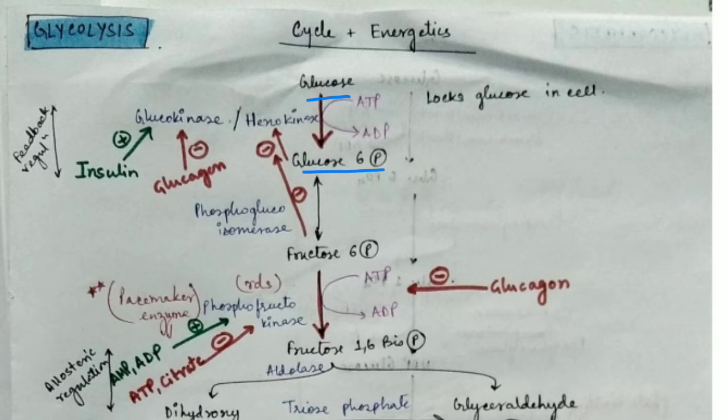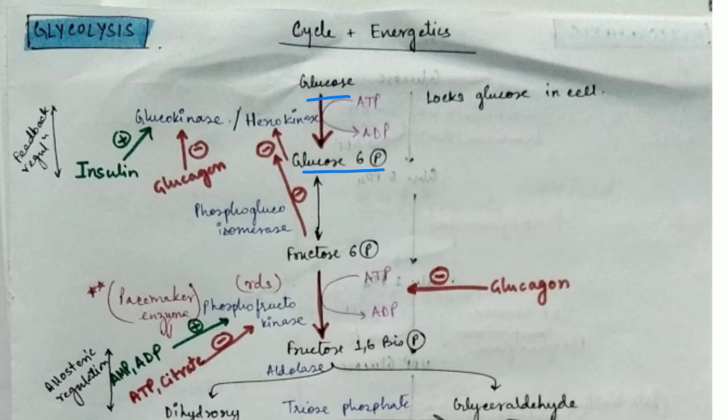So now let's continue. Glucose to glucose 6-phosphate: one phosphate group is being added, so an ATP is broken down into ADP. This process locks the glucose in the cell. And after that, from glucose 6-phosphate to fructose 6-phosphate.